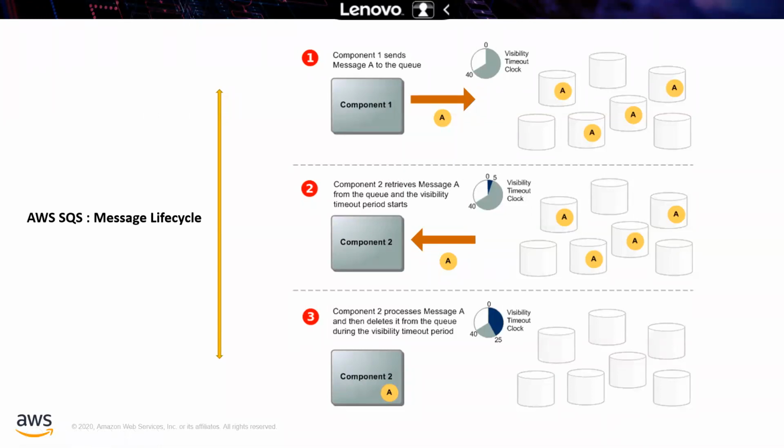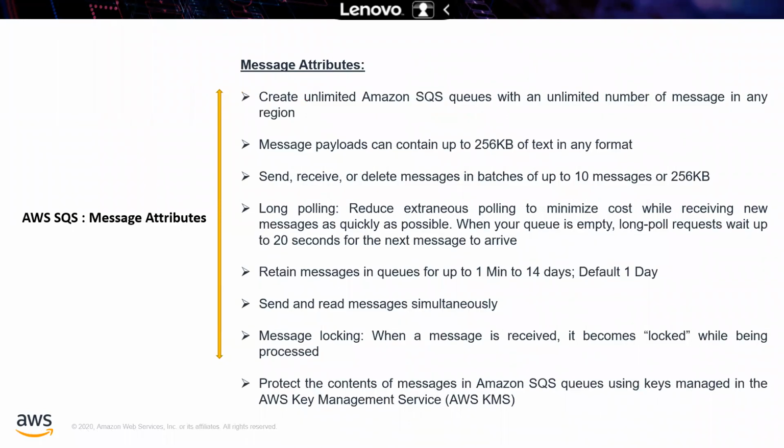But you will not get any questions related to the life cycle. You will get questions related to the standard queue and the first in first out queue. That's all. No need to worry about this life cycle. If you're not able to understand the life cycle also, that is okay. But just try to understand at a high level. It may be useful for your job. Okay. So it's a very important slide. You will get one question or sometimes two questions in your examination from this slide.